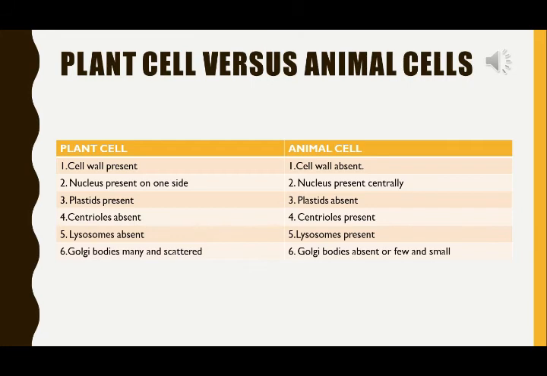In plant cells, lysosomes are absent. In animal cell, they are present. In plant cells, Golgi bodies are many, and they are scattered. Animal cell has only one. In plant cell, vacuole is present, one or two large vacuoles. In animal cell, vacuole is absent or few and small.